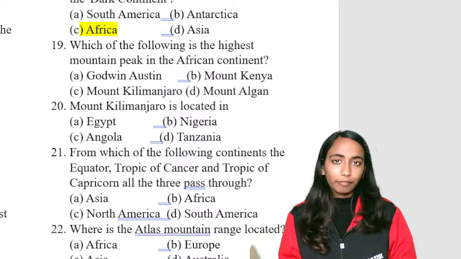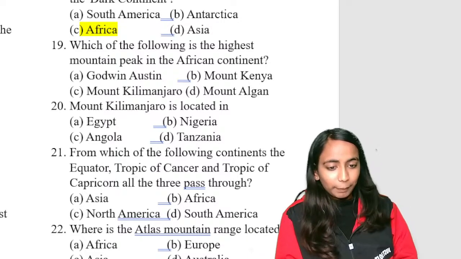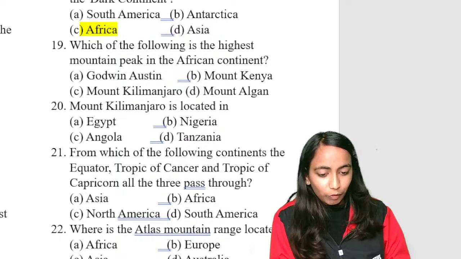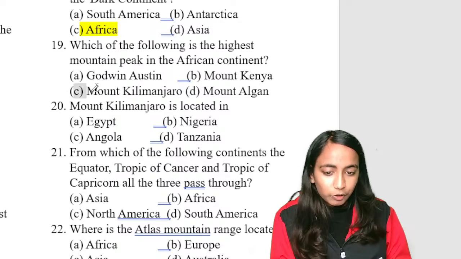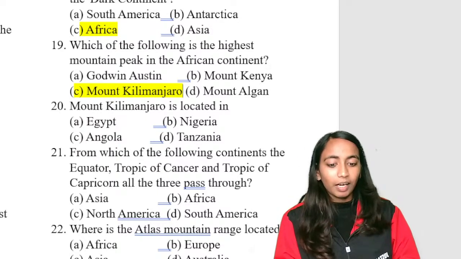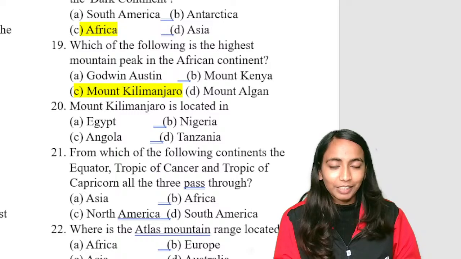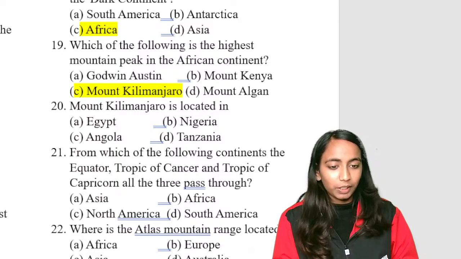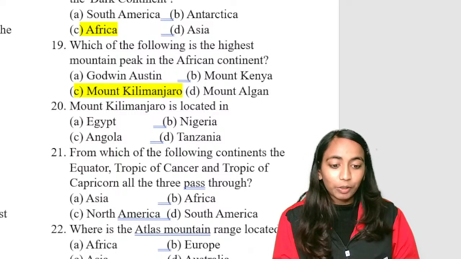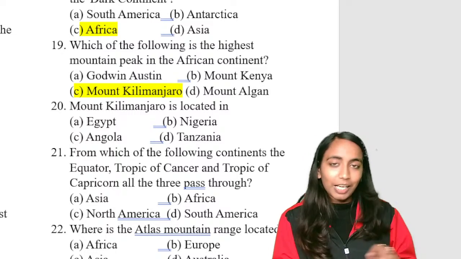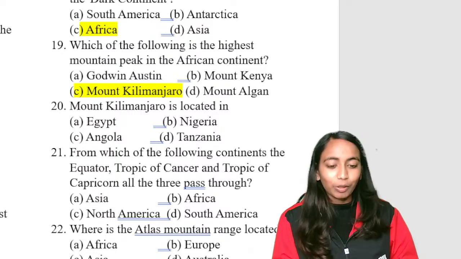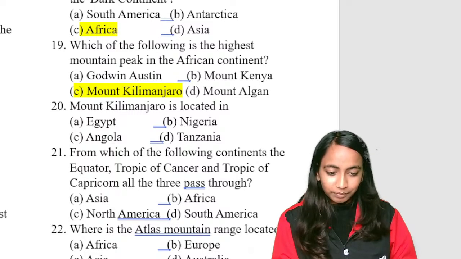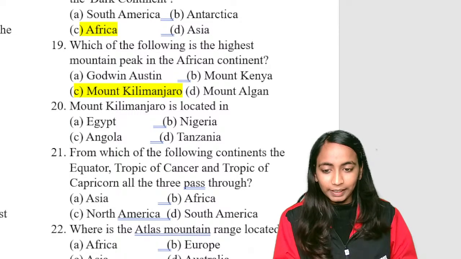Okay, so for Africa when we are talking about, तो आपको यहाँ पे ध्यान रखना है, which is the highest mountain peak of Africa? The highest mountain peak of Africa is Mount Kilimanjaro. So right answer is option C. अगर question India के लिए आता है, which is the highest mountain peak of India, then you will keep in mind Mount K2. Okay, Mount Everest is in Nepal. For India, if the question is asked, तो आप क्या mark करोगे? K2. Okay. Yes, for India it will be K2.